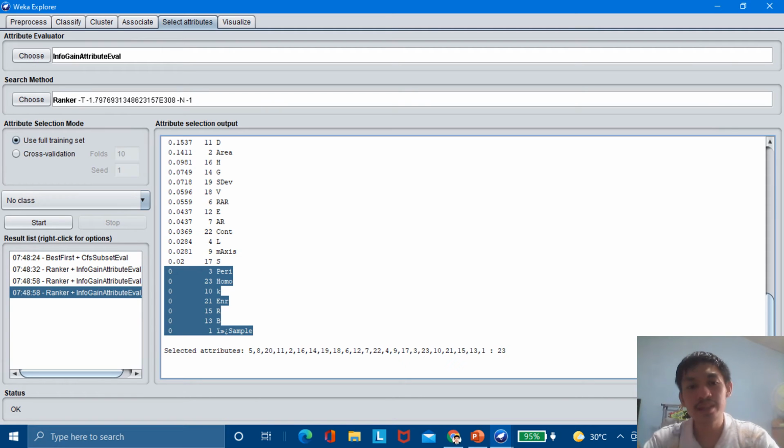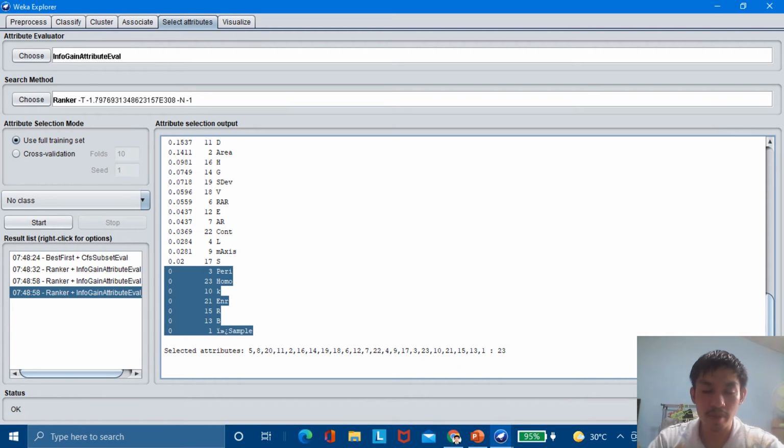Now, before doing that, let's go to the attributes. From the Select Attributes tab, the info we have gained from the ranking or the ranker, here are the 7 attributes or features that rank 0. I think they are no longer needed in our data set. The peri, homo, K, and ENR, R, B, and sample. All of these 7 features are ranked 0. So we will try to remove them.